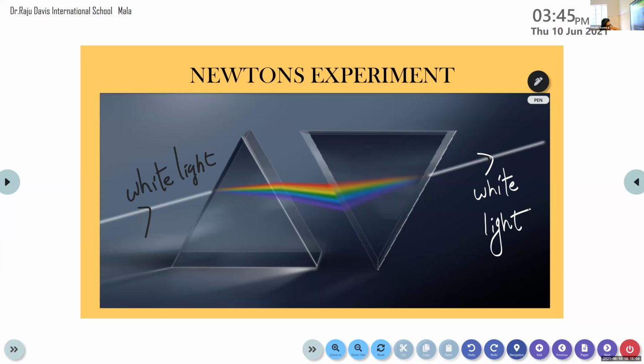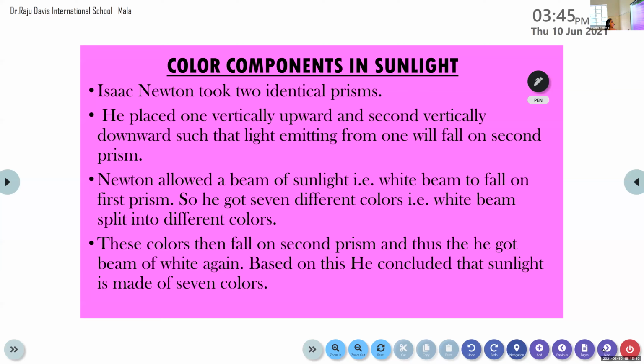Is it clear? So these are the color components in sunlight. Isaac Newton took two identical prisms. He placed one vertically upward and the second vertically downward, such that the light emitting from one will fall on the second prism.